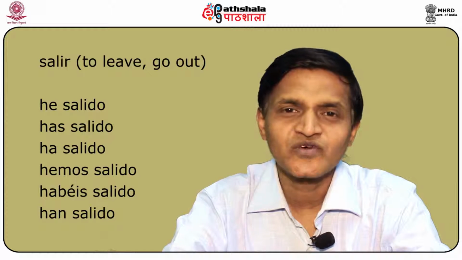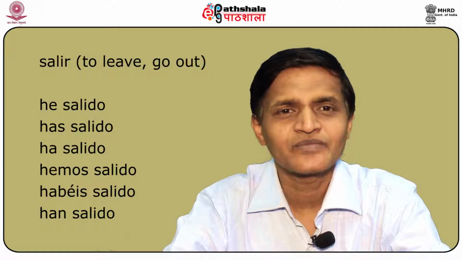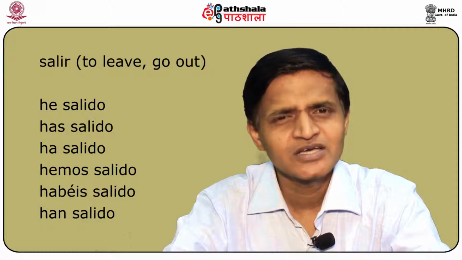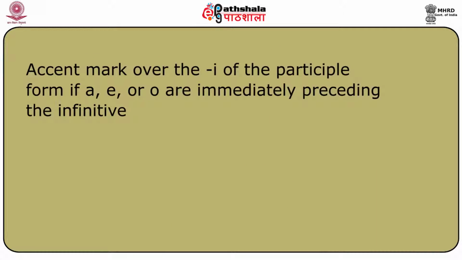Two groups of commonly used verbs form their past participle in a slightly different way. ER or IR verbs with stem vowels A, E or O immediately preceding the infinitive ending require a written accent mark over the I of the participle form.